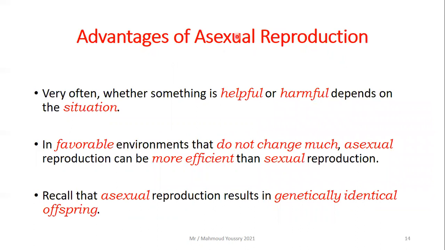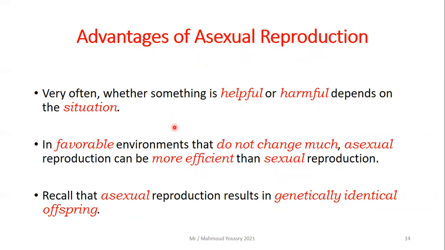What about the advantages and disadvantages of asexual reproduction? Very often, whether something is helpful or harmful depends on the situation. In favorable environments that do not change much, asexual reproduction can be more efficient than sexual reproduction.